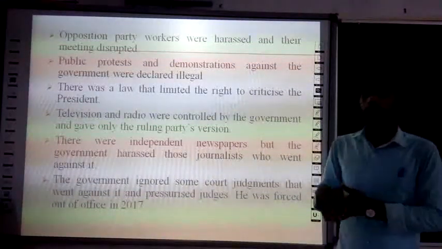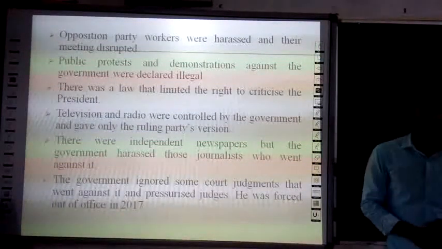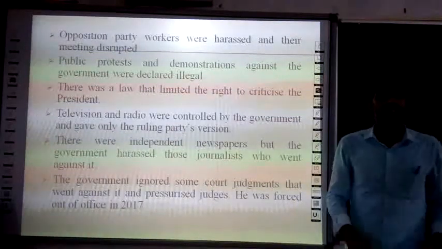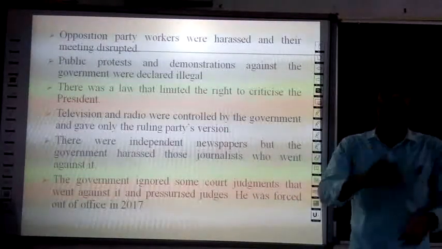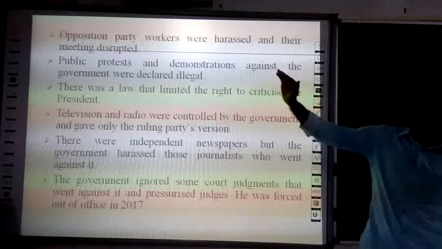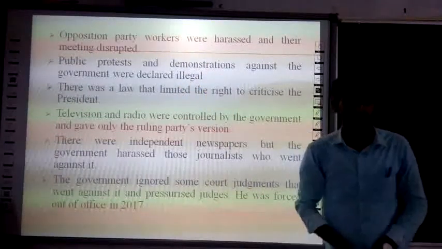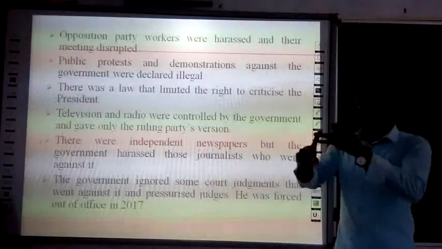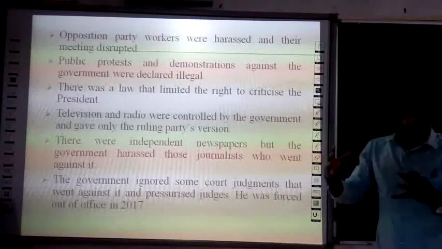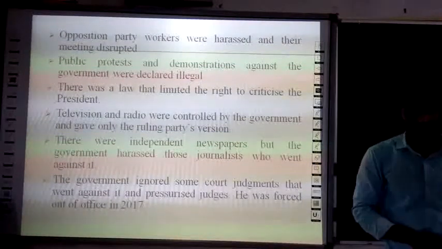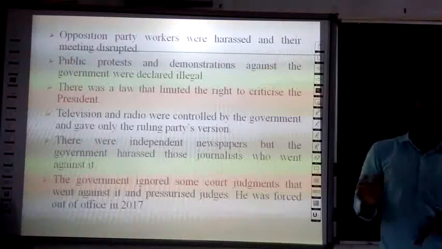And here, public protests and demonstrations were declared illegal. In a democracy, each and every citizen, each and every organization has a right to protest, a right to demonstrate. But the protest against the government was considered and declared illegal. Radio and television were under the control of the government, and they telecast only about the government. So they did not criticize.